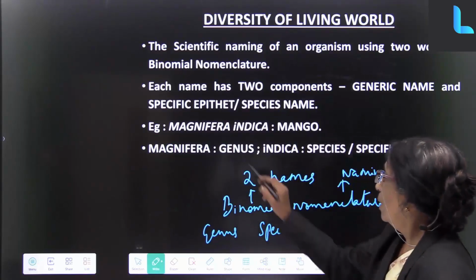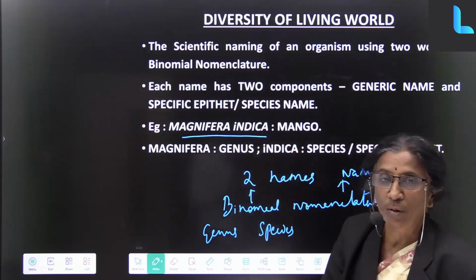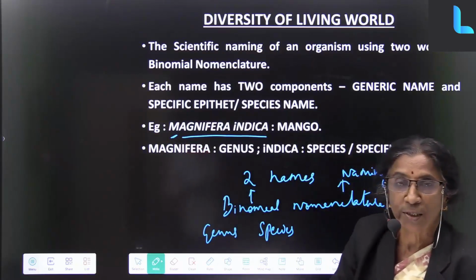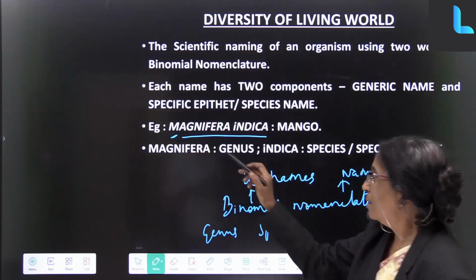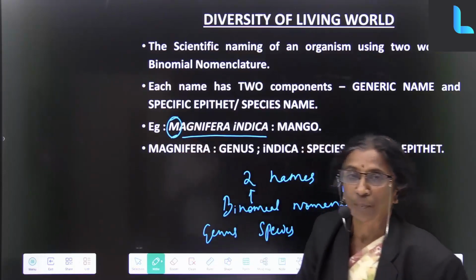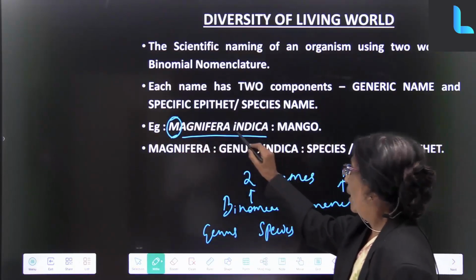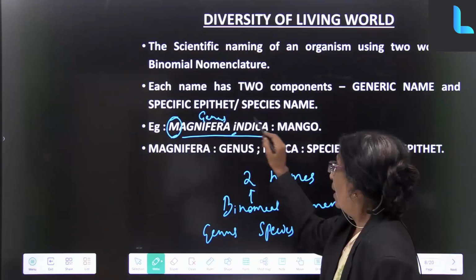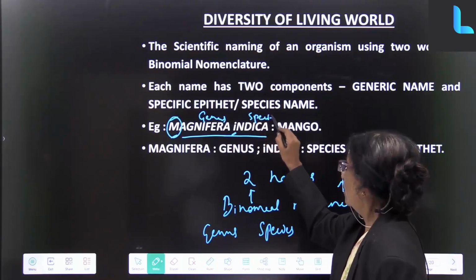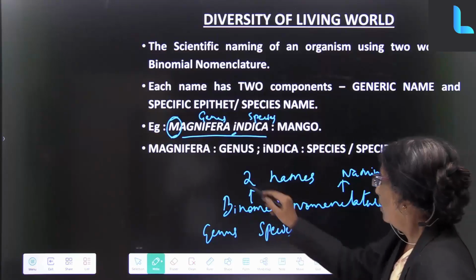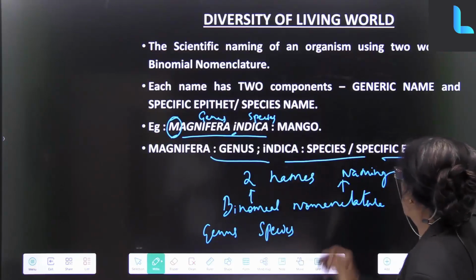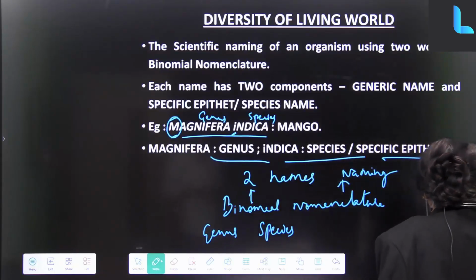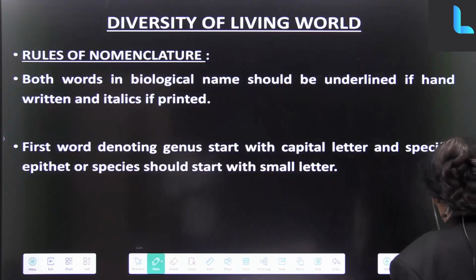If I take the name of mango, it becomes Mangifera indica. Observe that the first letter of the genus is in capital, Mangifera. Then comes the species name. So Mangifera is the genus, indica is the species name. This is how the name is given.